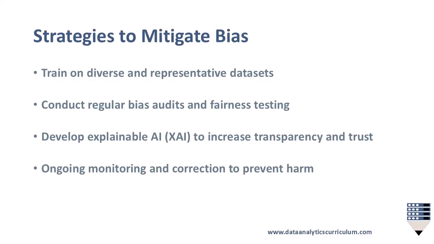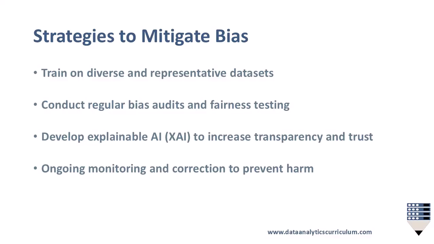Strategies to mitigate bias. Fortunately, there are ways to reduce bias in AI. Train models on diverse and representative datasets. Conduct regular bias audits and fairness testing. Develop explainable AI to increase transparency and trust. Perform ongoing monitoring and correction to prevent harm.